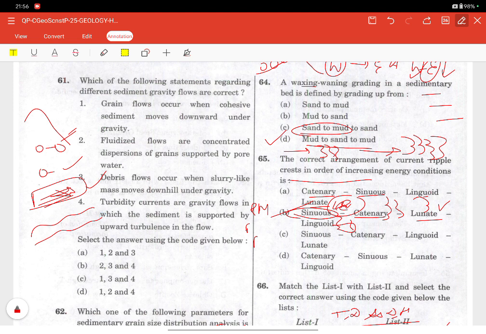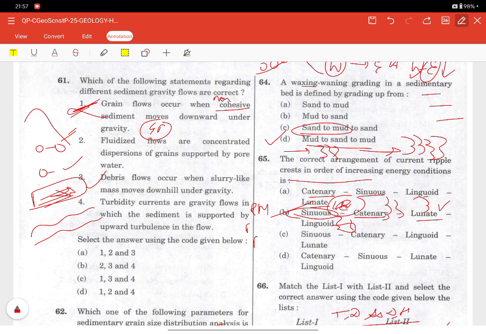Now, statement 1: grain flows occur when cohesive sediments move downward under gravity. So, it is incorrect. Why? Because grain flows occur in non-cohesive sediments, not cohesive ones, like sand and gravel. Sediment is supported by grain to grain collision, not cohesion. So cohesion characterizes the debris flow, not the grain flow. So it is confusing grain flow with the debris flow.